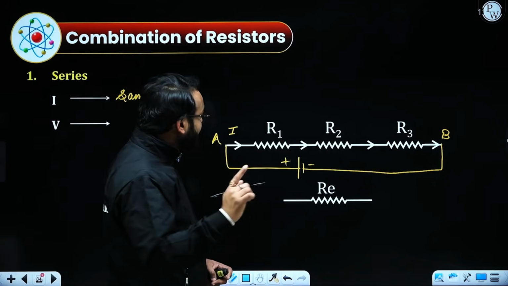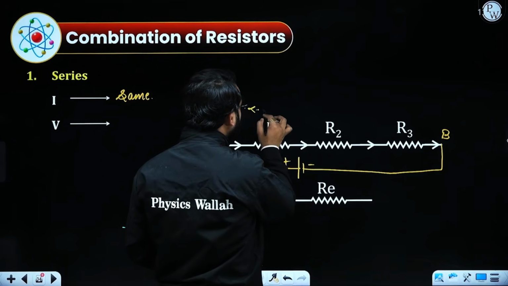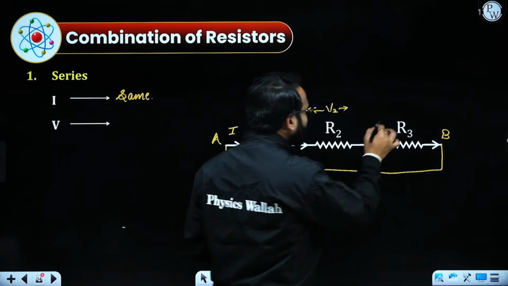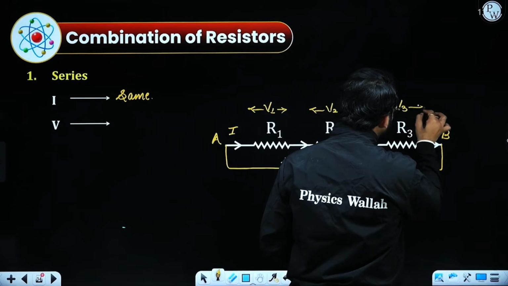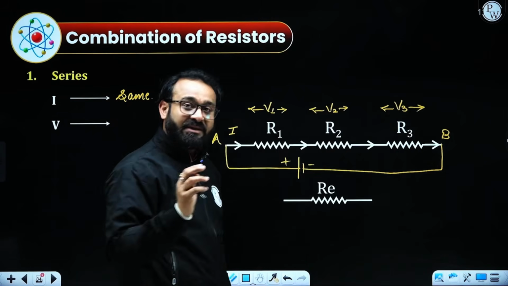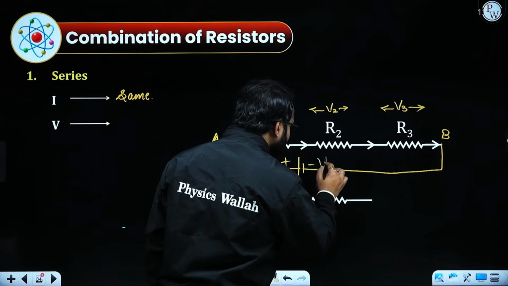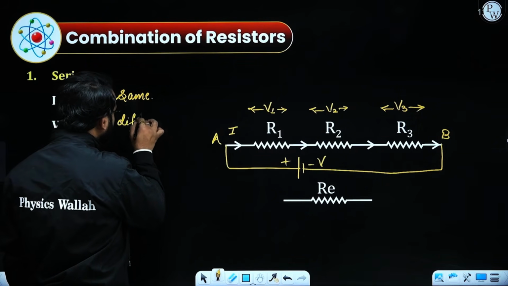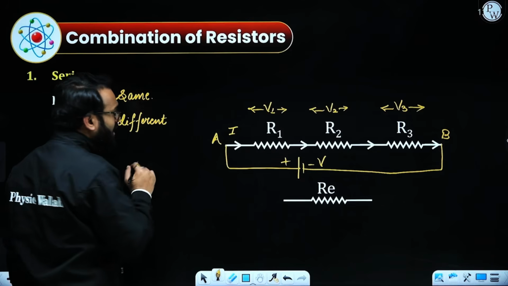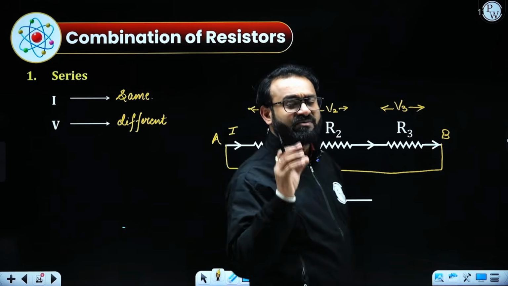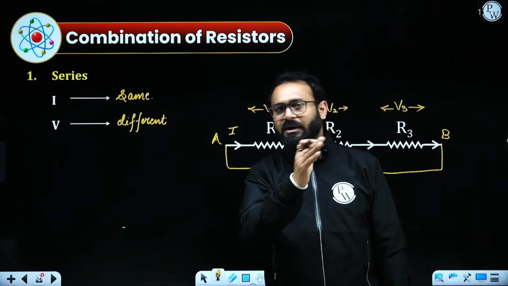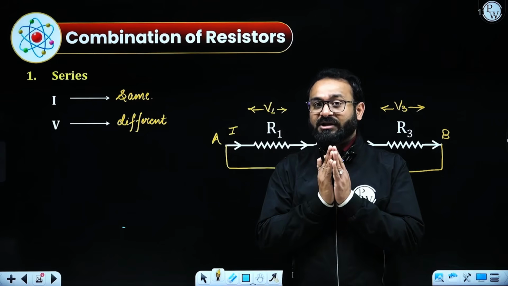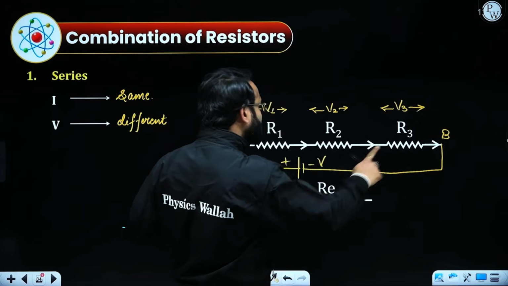Whereas the potential difference across the first will be V1, the second will be V2 and the third will be V3, and the sum of all the three will be equal to the potential difference which we have applied over here. So here the potential difference will be different. We need to calculate the equivalent resistance, which means if we remove whatever number of resistors are given to us and replace them with one, how can we calculate the value of equivalent resistance across these two terminals A and B.